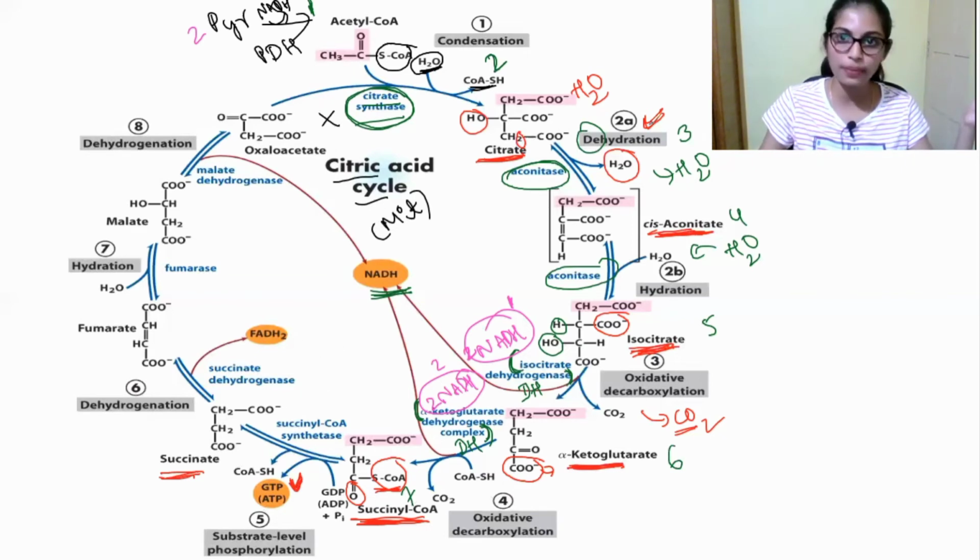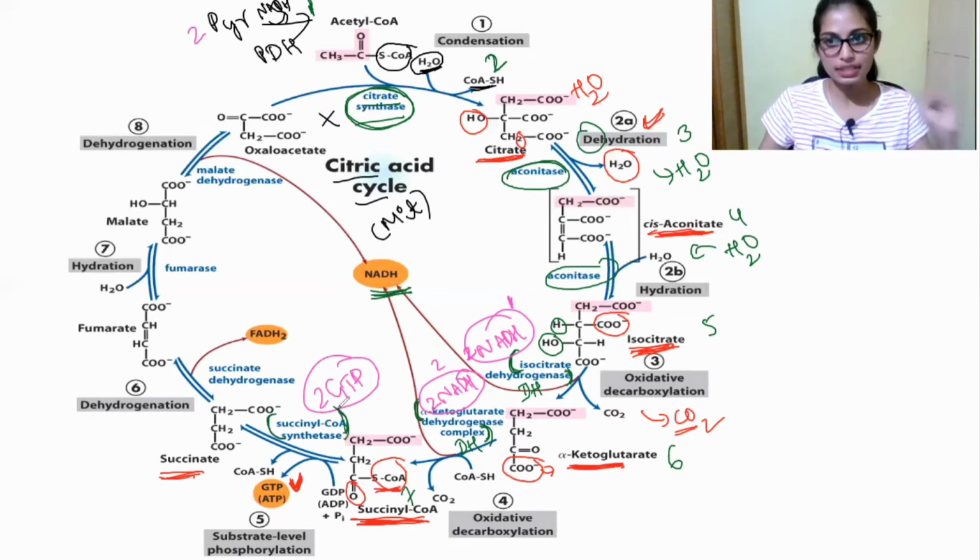So here, once again I will write, 2 molecules of GTP are produced. The enzyme which is responsible for the conversion of succinyl CoA into succinate is succinyl CoA synthetase. Okay, the enzyme responsible is succinyl CoA synthetase. In the next step, this is the 7th step, this is the 8th step.